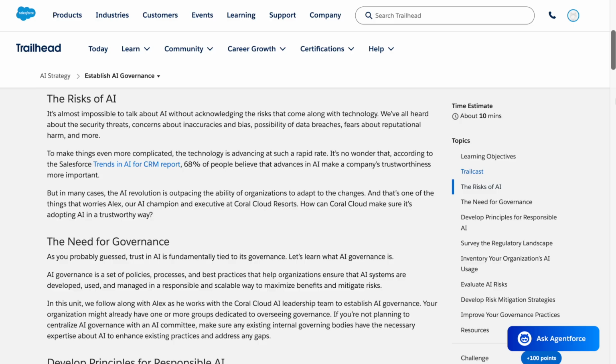It's no wonder that, according to the Salesforce Trends in AI for CRM report, 68% of people believe that advances in AI make a company's trustworthiness more important. But in many cases, the AI revolution is outpacing the ability of organizations to adapt to the changes. And that's one of the things that worries Alex, our AI champion and executive at Coral Cloud Resorts. How can Coral Cloud make sure it's adopting AI in a trustworthy way?